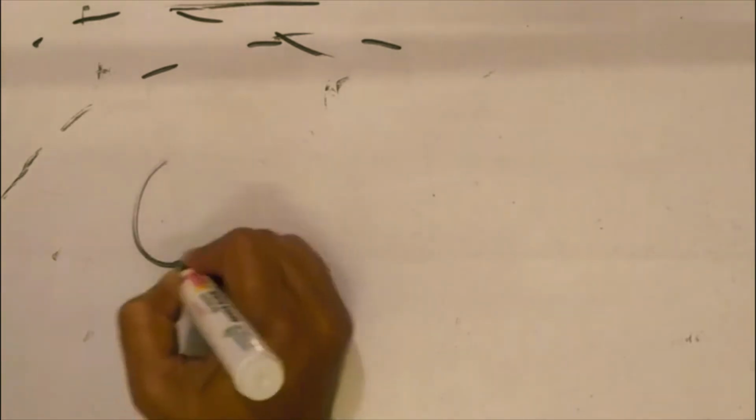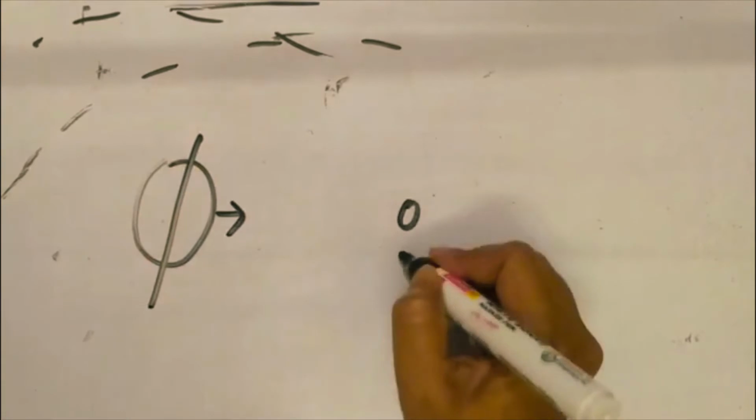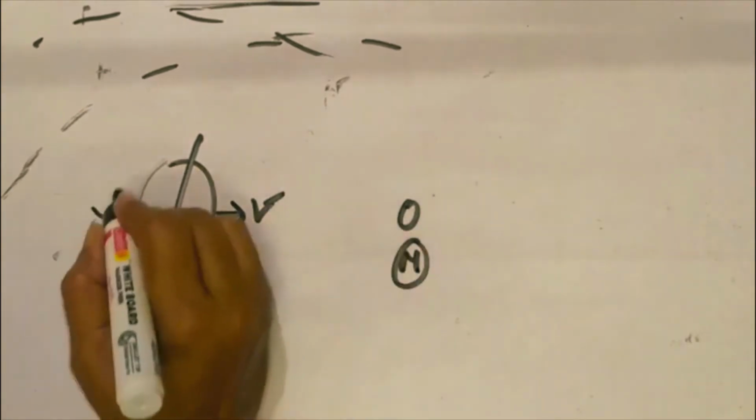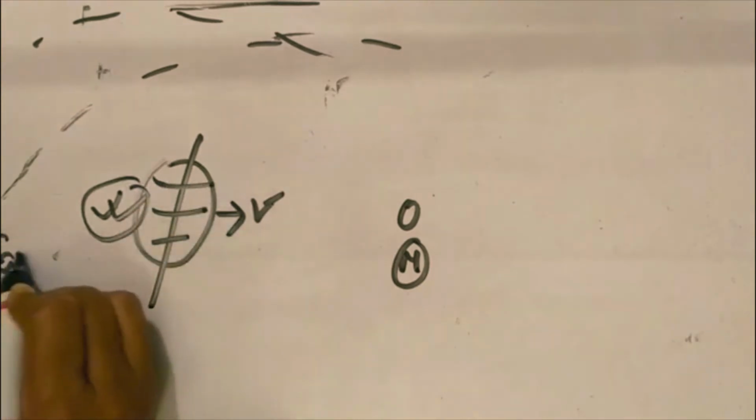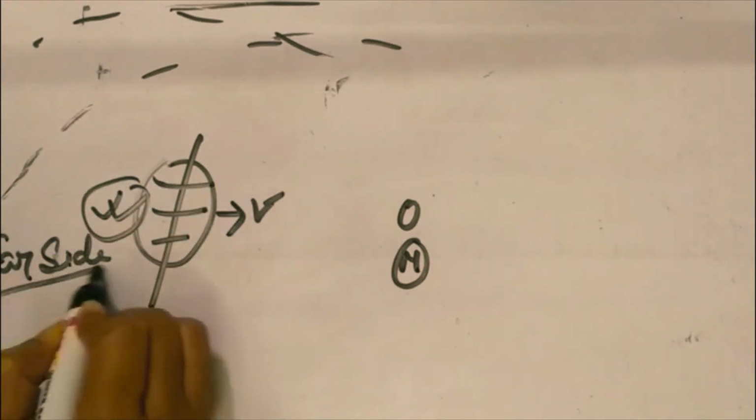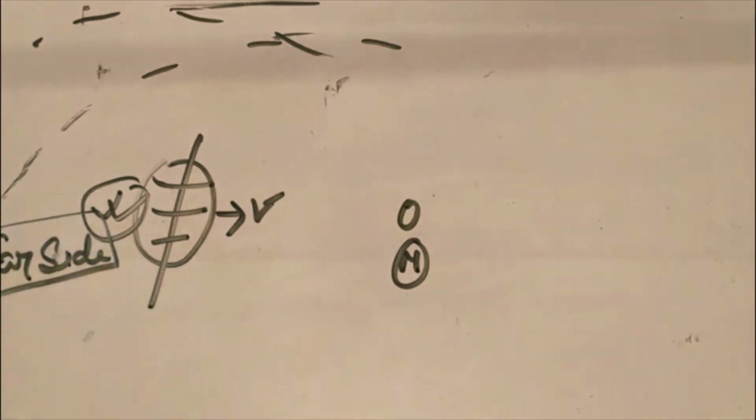So be clear why tides occur in just the opposite direction of the moon, the far side. Suppose this is the earth, this is the moon, this is the direct side and this is the far side. Why do tides occur on the far side? Basically due to the inertia counterbalance, due to the apparent gravitational field, and due to the earth and moon system orbiting around the common center.